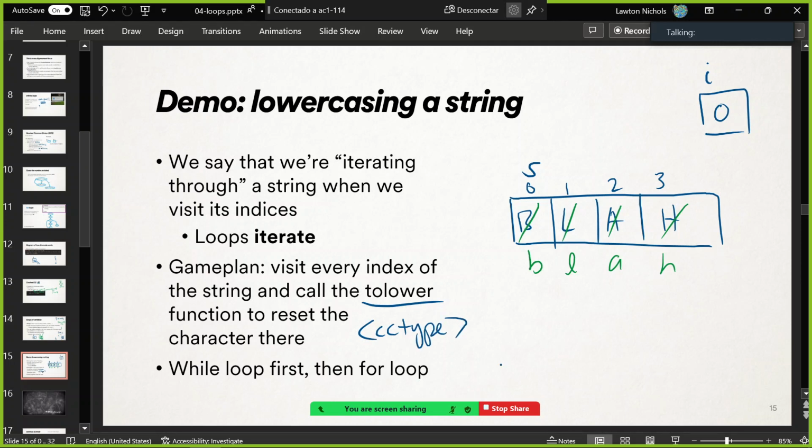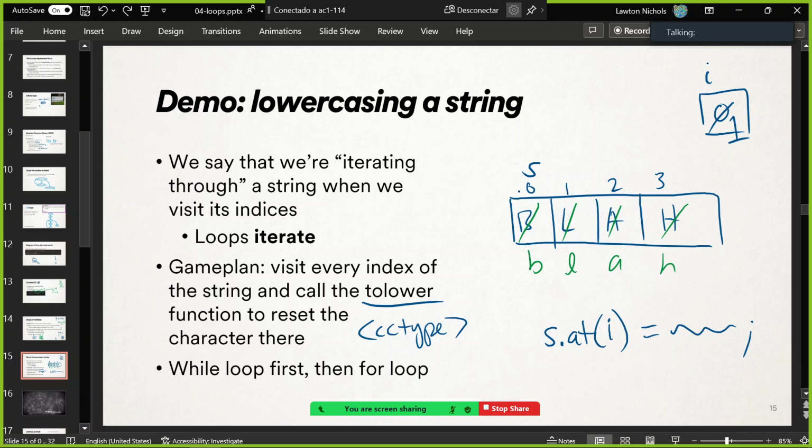And every time we're in the body of our loop, we have i set to the current index that I want to change. And so I'm going to do something like this. I'm going to say s at i. i holds the index that I want to look at right now. Set that to the toLowered version of itself. That's what we're going to do. And then we're going to do i++. So now the next index that I want to look at is index 1, and now we'll mess with the second character.